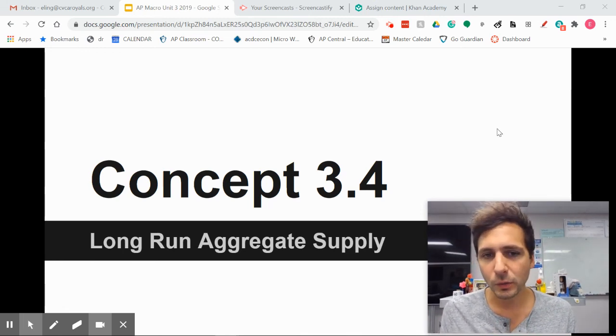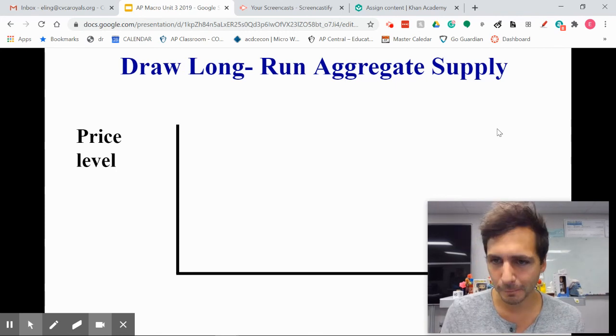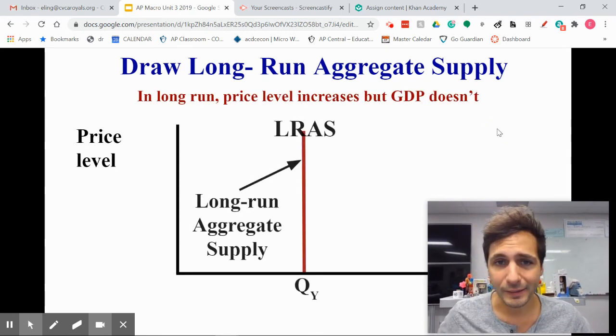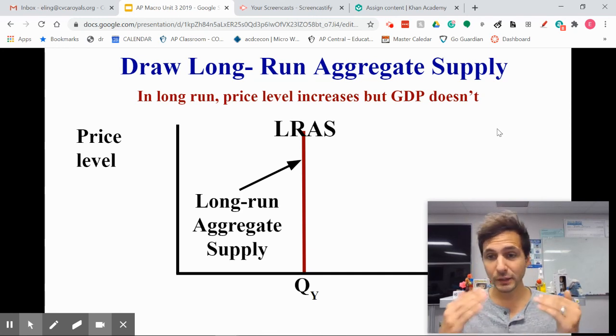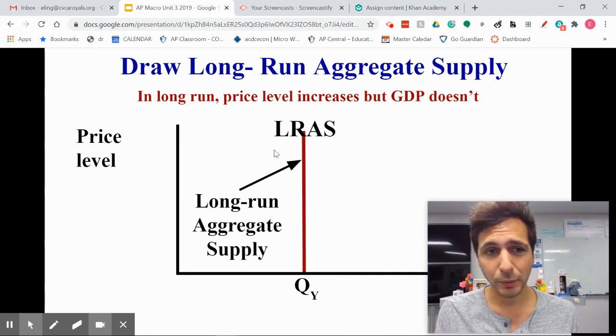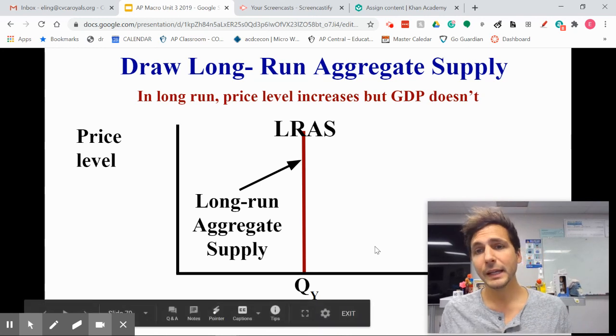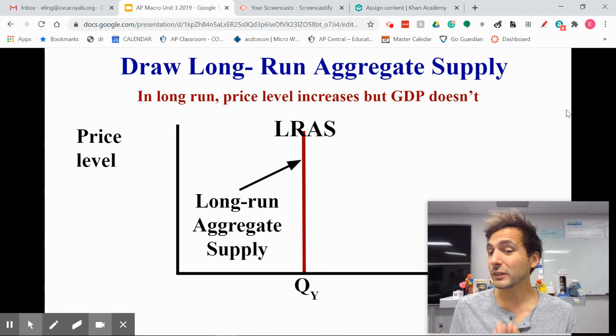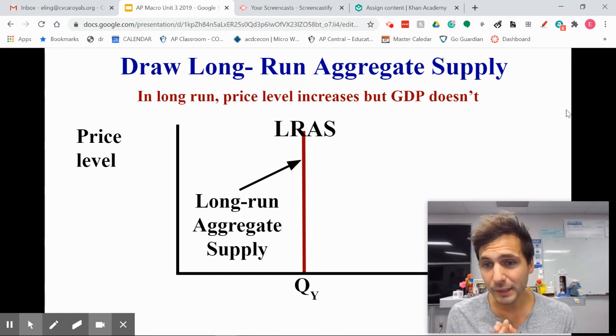So this is the long run aggregate supply. Here's what you need to know. Long run aggregate supply looks like this. Price level will continue to increase in the long run, which we know, right? Prices rise, but GDP is going to remain fixed at one point because in the long run, incentives are in place for us to produce at full employment GDP.